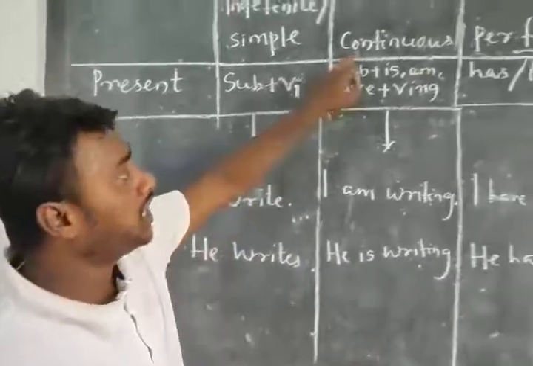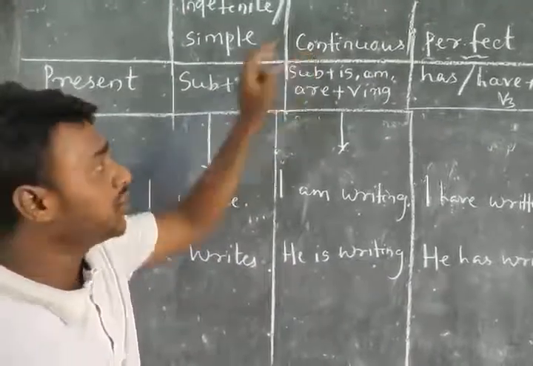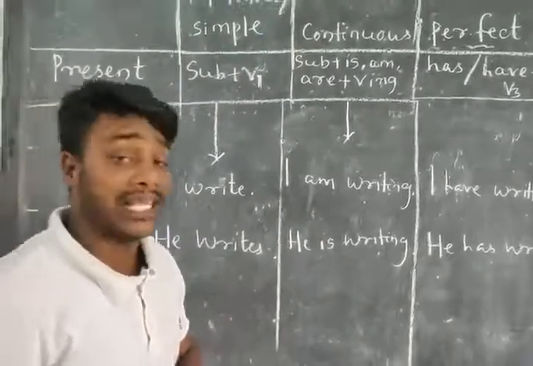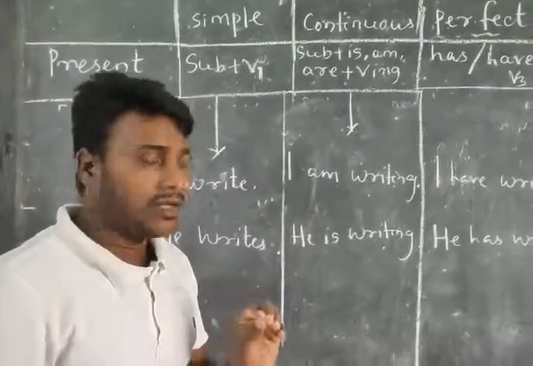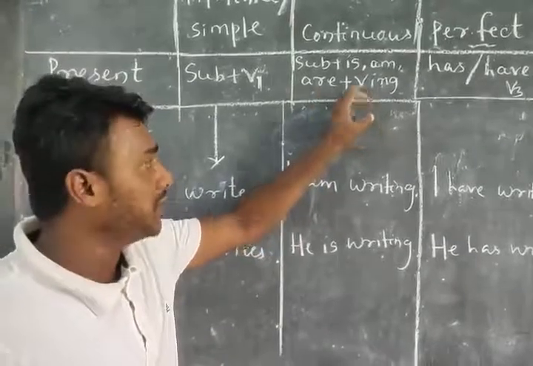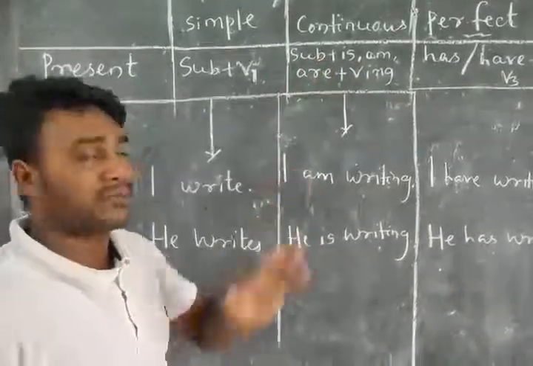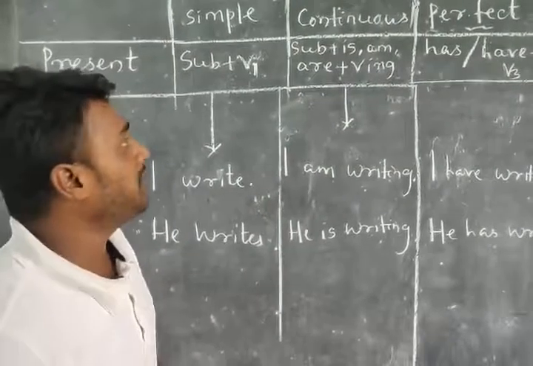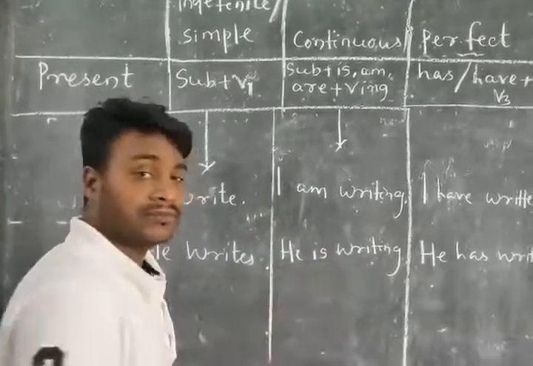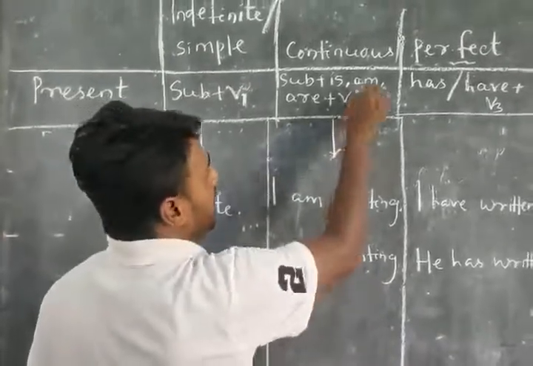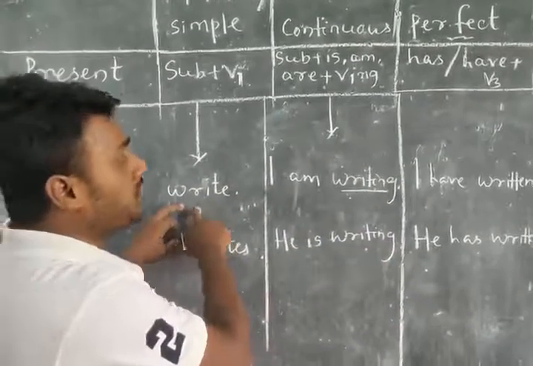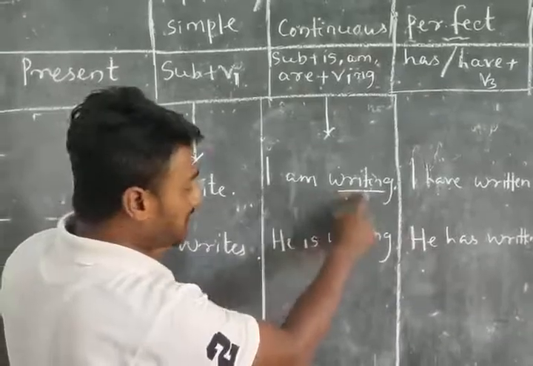Like that, the continuous form means you can very easily recognize that if there is ing in your verb, or if your verb is added with ing, that will be your continuous or progressive form. For example, you can see, I am writing, he is writing. Look, there is V plus ing form here. The first form of write is write, and the continuous form is write plus ing, writing.